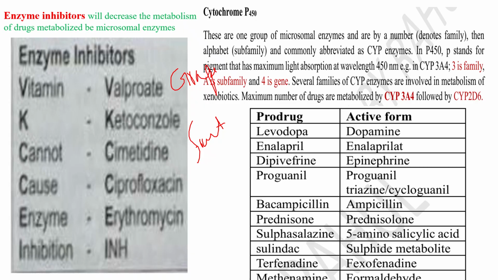Next, regarding cytochrome P450, one example of an enzyme family, you can read. I have already discussed it in the general pharmacology video. Please go through that one. Now we have to remember the prodrugs and their active forms: levodopa, dopamine; enalapril, enalaprilat; epinephrine, dipivefrin; proguanil, cycloguanil; bacampicillin, ampicillin; prednisolone. From this one, you can get one question. Try to go through this one.